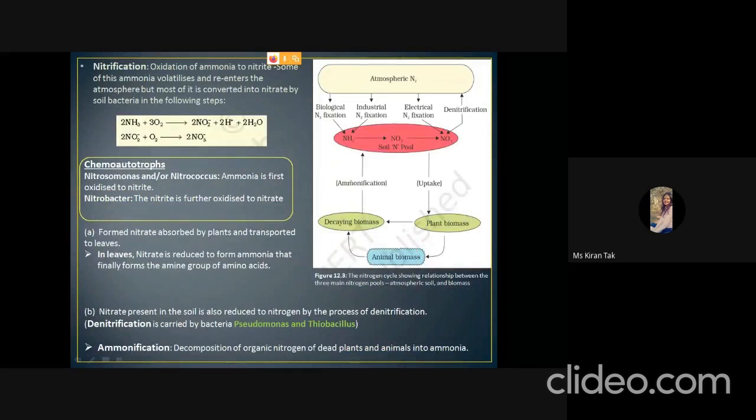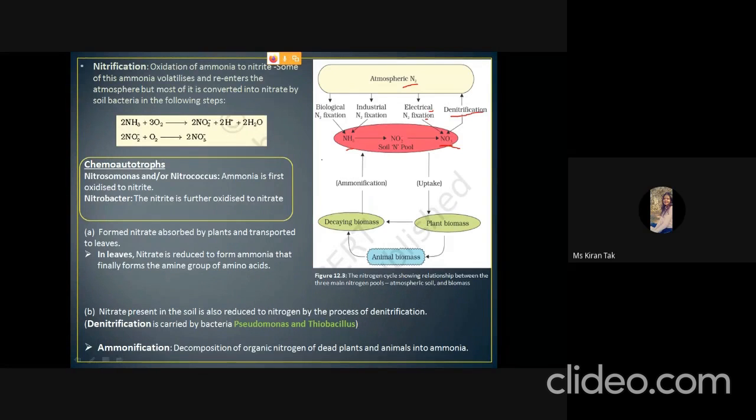Okay, so this is the nitrogen cycle. The atmospheric nitrogen is converted to ammonia with the help of biological nitrogen fixation and industrial nitrogen fixation, and electrical nitrogen fixation helps in the conversion of nitrogen to nitrogen oxides. And this nitrogen oxide can sometimes again convert to nitrogen with the help of the denitrification process, and this process is carried out by Pseudomonas and Thiobacillus.